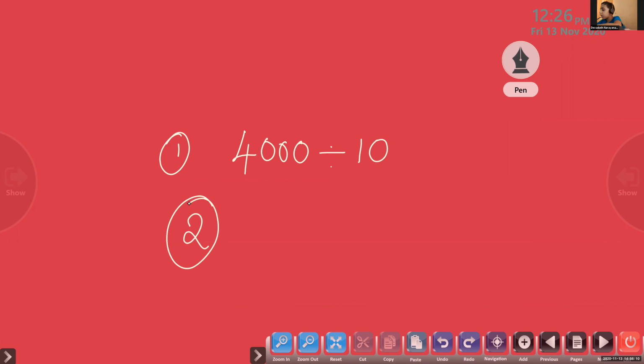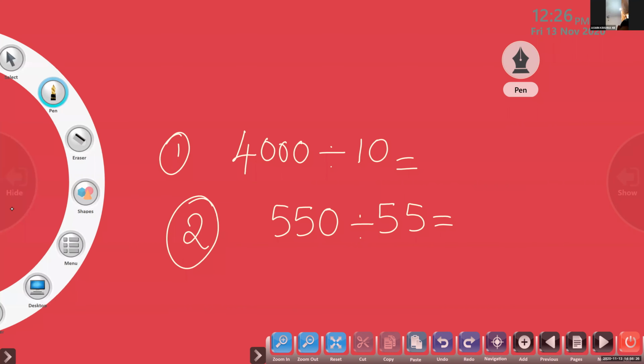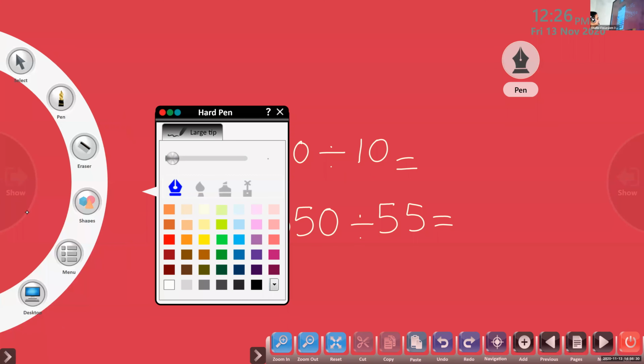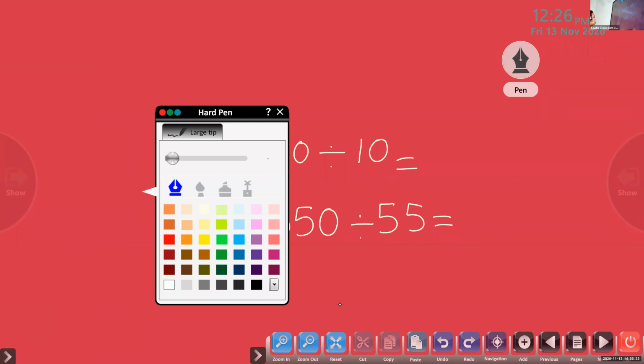Question number 2. 550 divided by 55. Very easy. Very easy. You can practice. Some children, very easy questions, they will make careless mistakes.